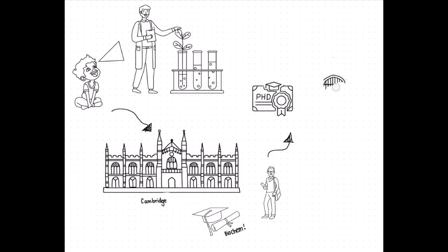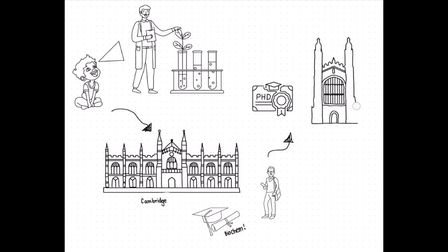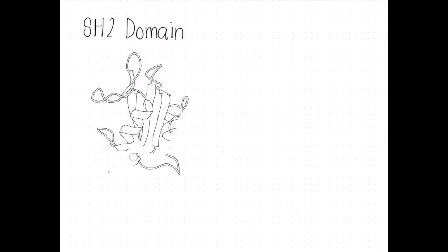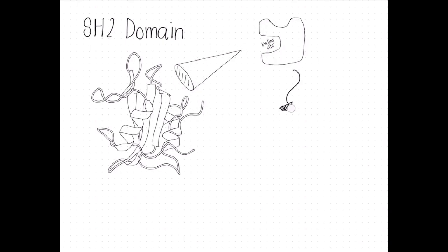His postdoctoral work at UC Berkeley focused on tumor viruses, setting the stage for his future discoveries. Cell signaling, or signal transduction, is the process by which a cell converts an external signal, such as a hormone or chemical messenger, into a functional response. The SH2 domain is a small but essential protein module that facilitates protein-protein interactions during signal transduction. It's like a molecular switch that triggers downstream signaling pathways that control critical cellular processes like growth, metabolism, and cell division.